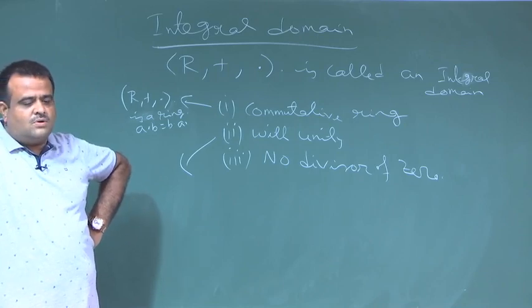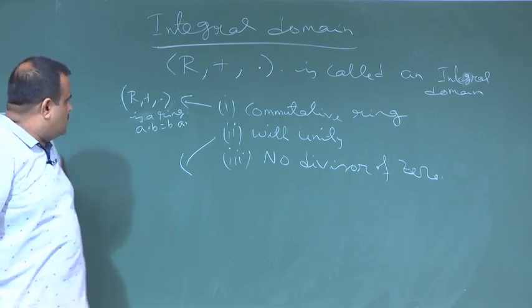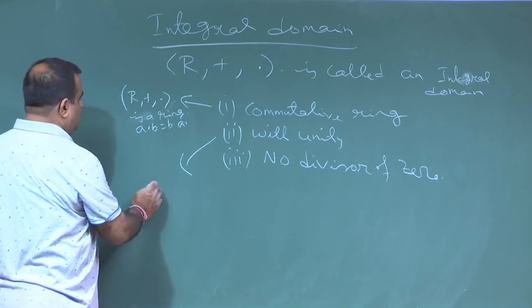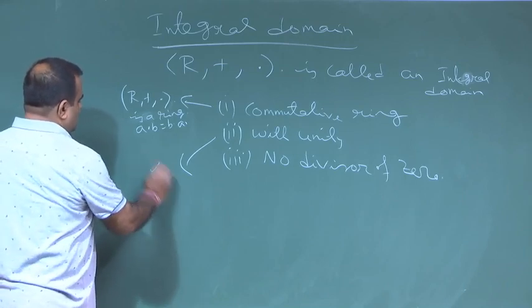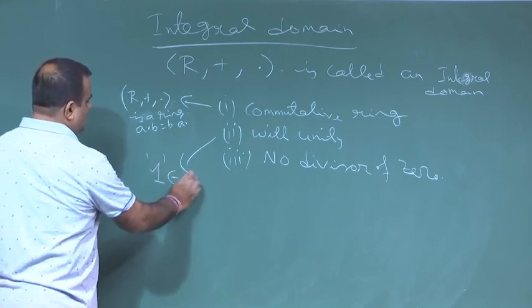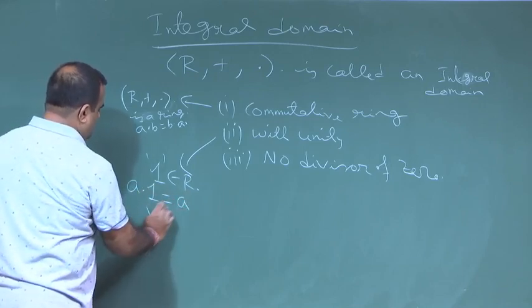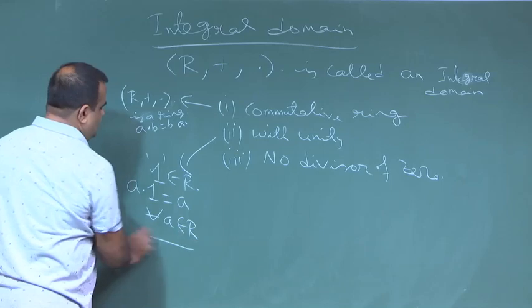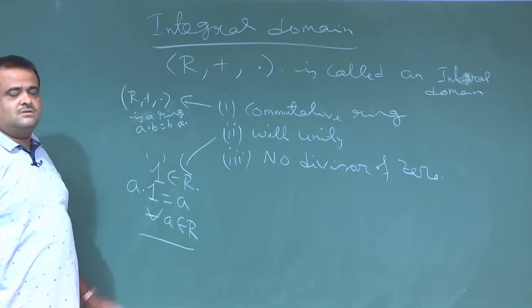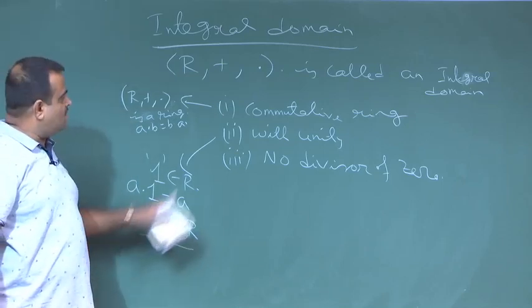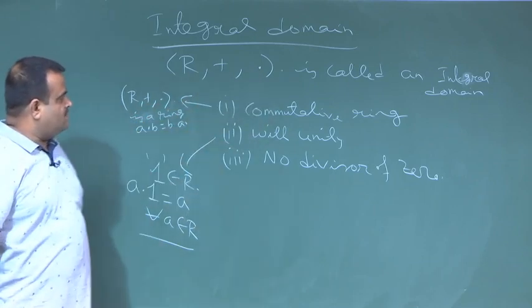So, now we talk about the identity element for the dot, then it is called unity. So, if we have an element 1 such that A dot 1 is equal to A for all A, then it is called the unity element. This is called the identity element under the multiplicative operator.